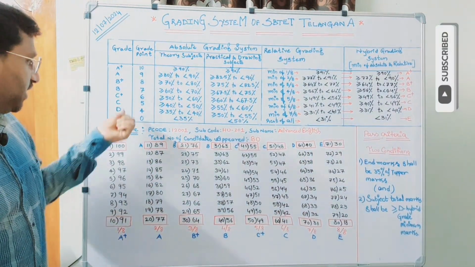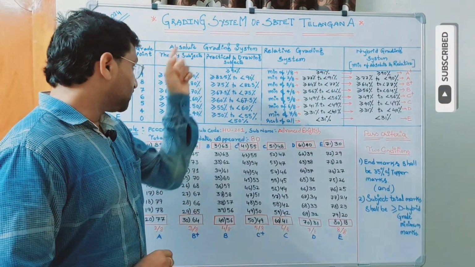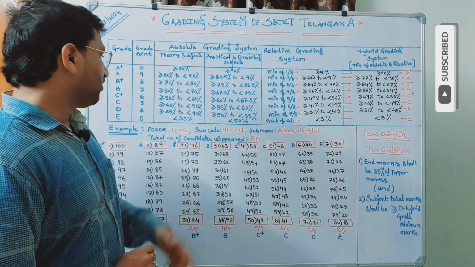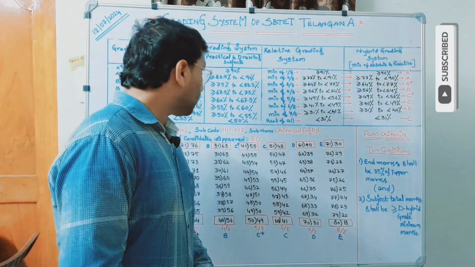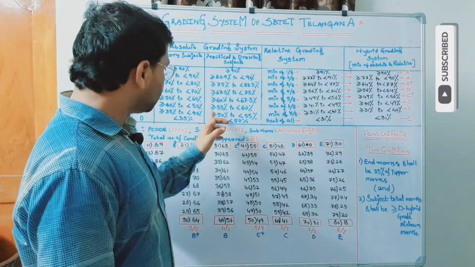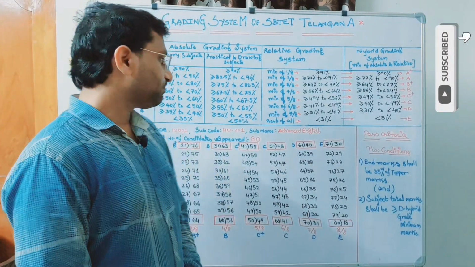Look at up to D grade. For D, what is the grade point assigned? 4. And if it is a theory subject, the range is greater than or equal to 35% to less than 40%. And if it is a practical or a drawing subject, the range of marks to be secured by the candidate is greater than or equal to 50% to less than 55%.